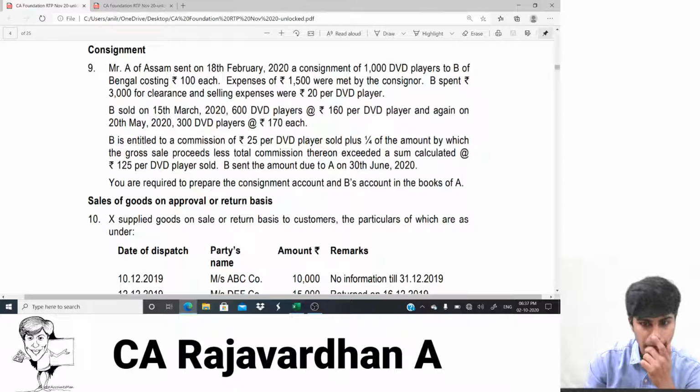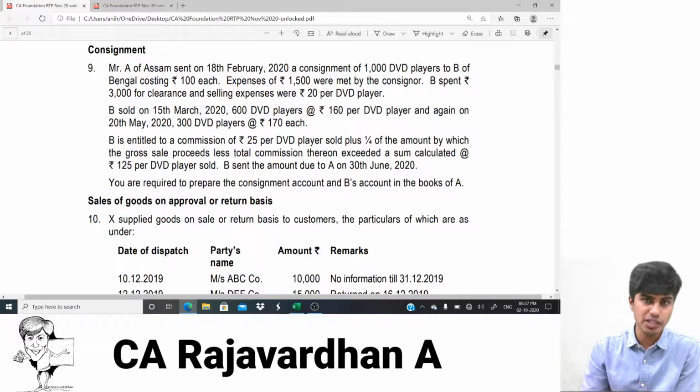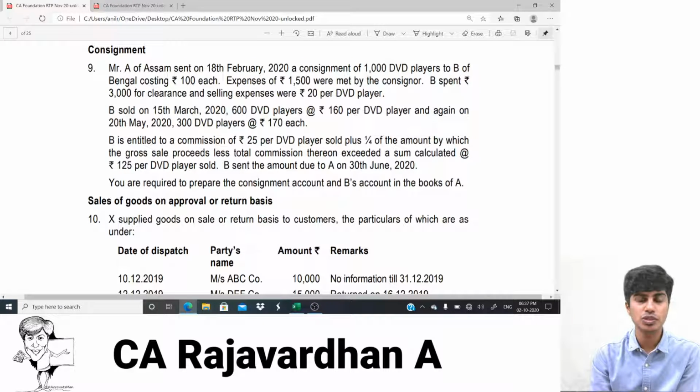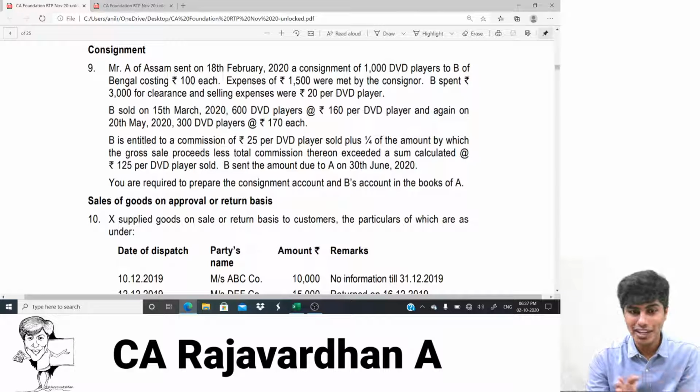Okay. B is consigning. Spent rupees 3000 for clearance. Clearance means once the goods reach the city where Mr. B is located, that is Bengal city, from that place to his godown to clear it, an expense of 3000 is incurred. So this 3000 is what? Non-selling expense. How about the next expense? They've told it has selling expense. Selling expense is 20 per DVD played. Shall we make a note of this?